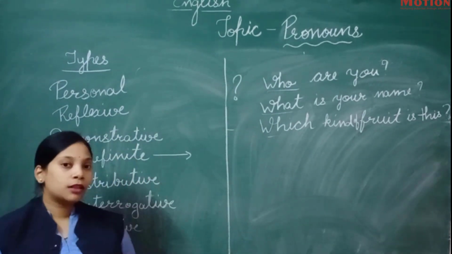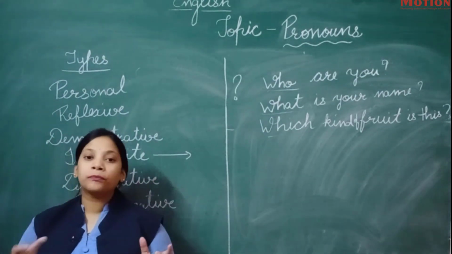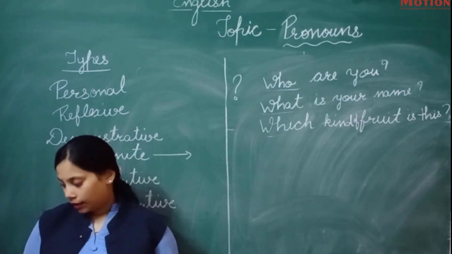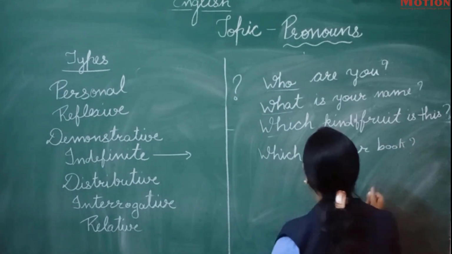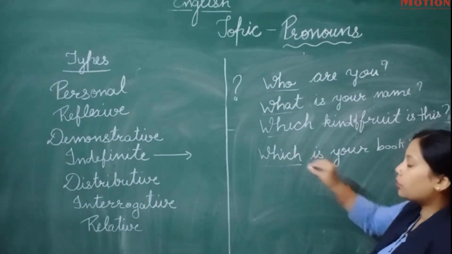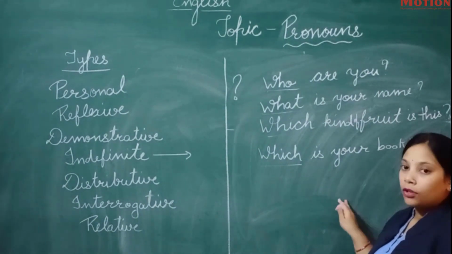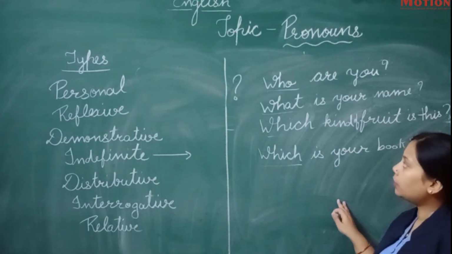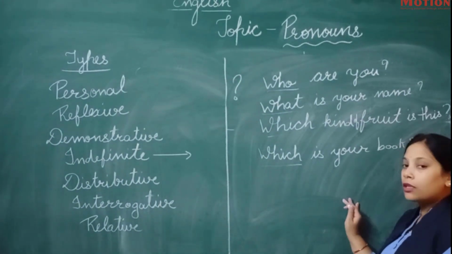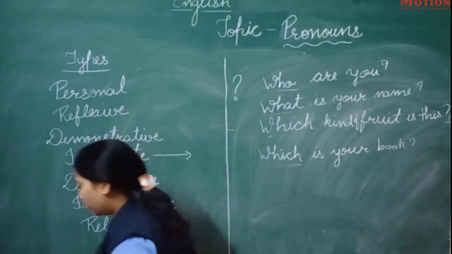All question words are pronouns, but the condition again applies: it should be used with the nouns, for the nouns, and it should not be used for an adjective. I am asking about the book, and book is a noun, so it should be about a noun. It should not be about an adjective, otherwise it will not be an interrogative pronoun. Then it will be only a simple question word. So all question words are pronouns which are used before the noun or for the noun. Okay, so next is